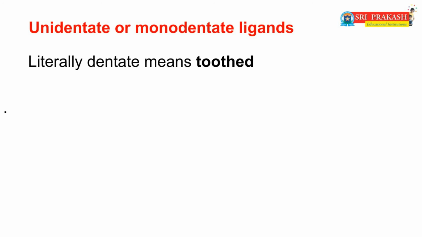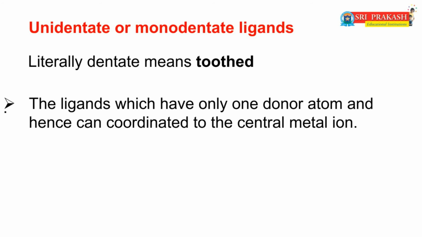Now first of all we will discuss what unidentate or monodentate ligands are, with examples. Here dentate literally means toothed. Unidentate or monodentate ligands are ligands which have only one donor atom and hence can coordinate to the central metal ion. That means these ligands donate only one lone pair of electrons in the formation of the complex.